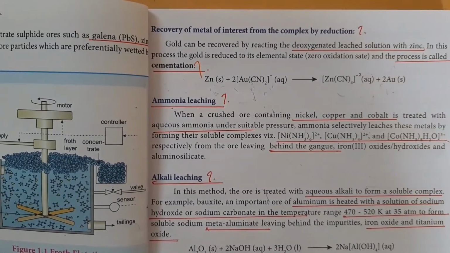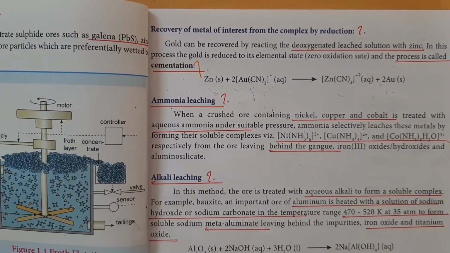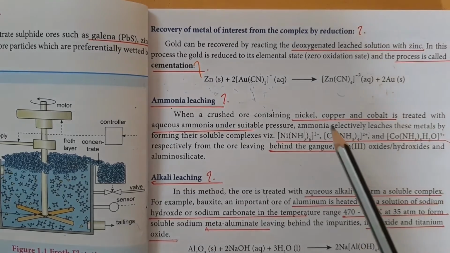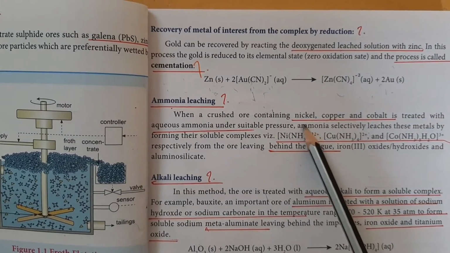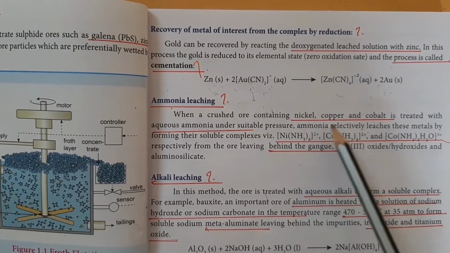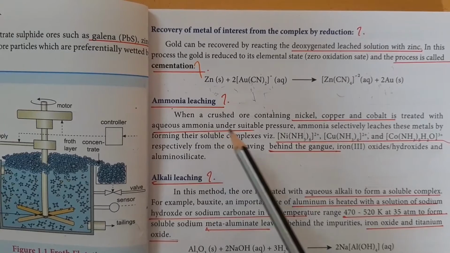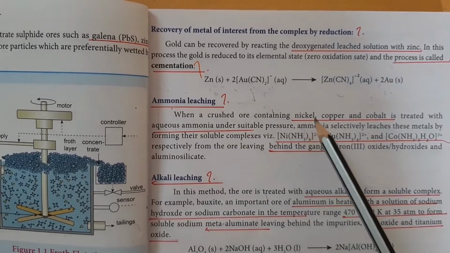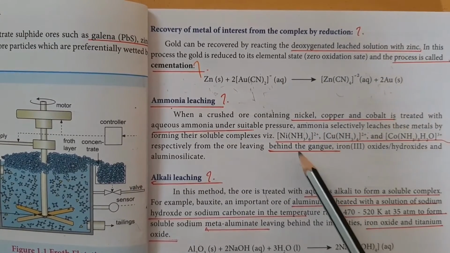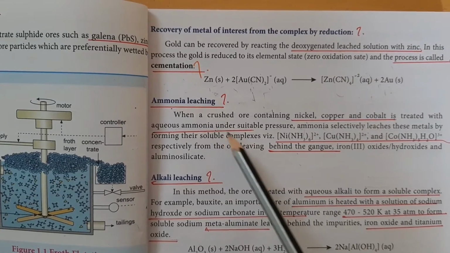By using ammonia solution, a complex compound is formed from the ore, separating and concentrating the ore. Here, metals like nickel, copper and cobalt can be treated with an aqueous solution of ammonia under suitable pressure. These metals form complex compounds with the ammonia solution.